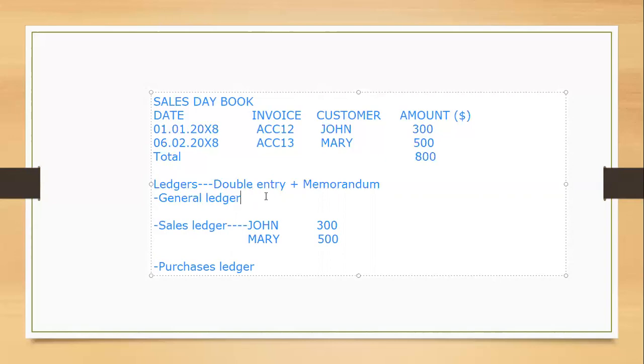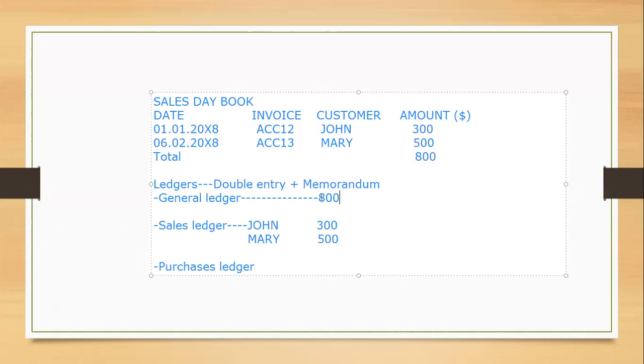So you can have a sales ledger, but also you can have a sales ledger control account. As far as the general ledger is concerned, instead of taking 300 and 500 separately, you just come here to the sales ledger. We just take the total for John and Mary, that is 800. You have to be very careful when dealing with this.